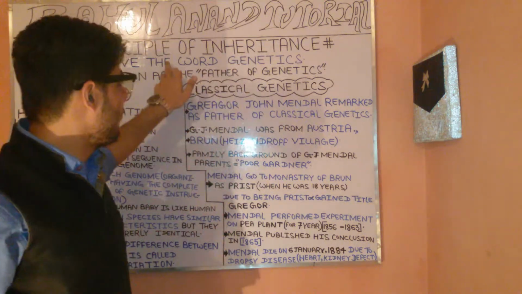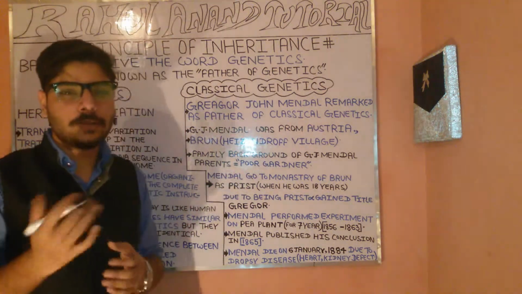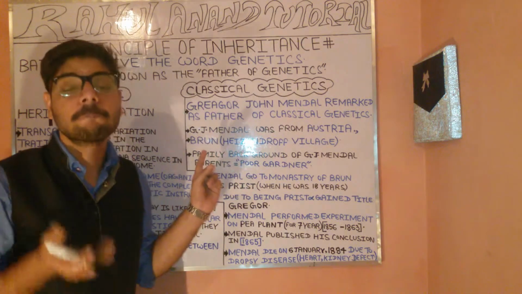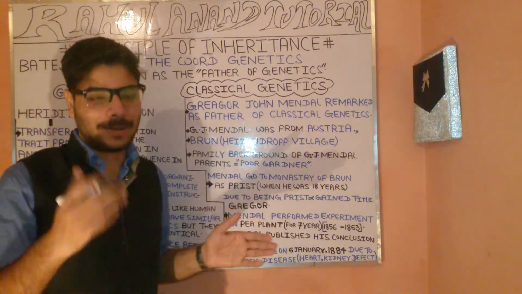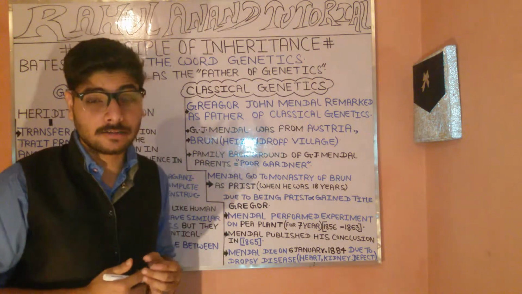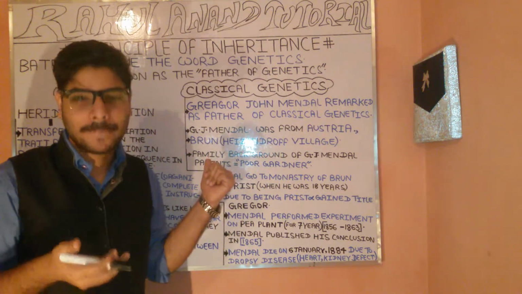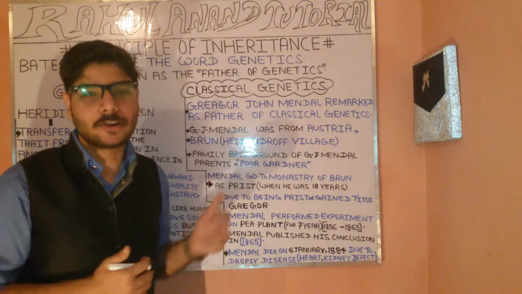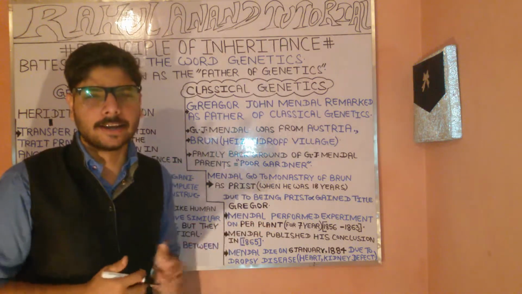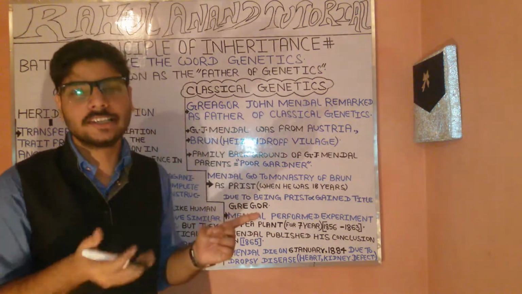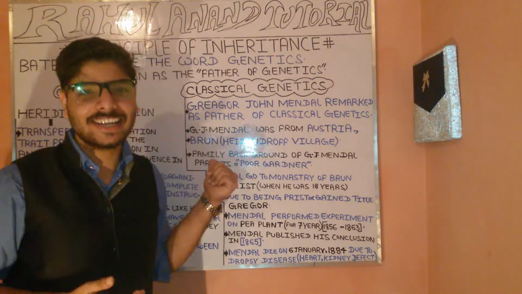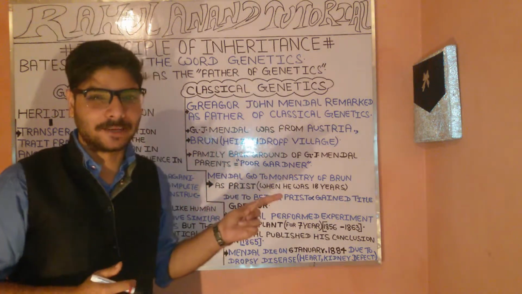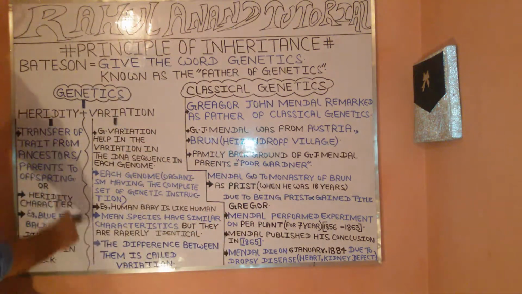So you could often find it here on the board. When we are talking about genetics, you have to understand certain facts. Genetics is the combination of heredity plus variation. Heredity means the transfer of traits from the parents or ancestors to their offspring. The offspring will be the young generation, and the ancestors are the parents. So in heredity, there is transfer of traits from the ancestors or parents to the offspring.